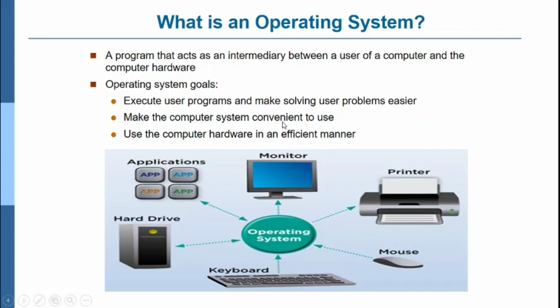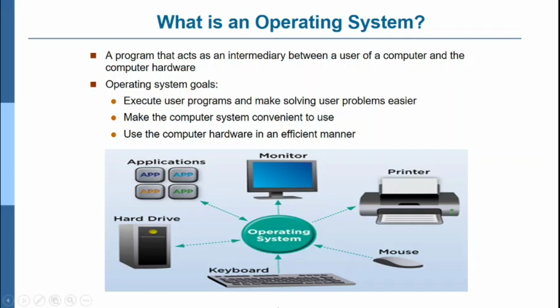It makes the computer system convenient to use. Without an operating system, even your hardware or other devices like the printer and mouse won't work. It uses the computer hardware in an efficient manner. To make efficient use of the hardware devices, an operating system is needed.